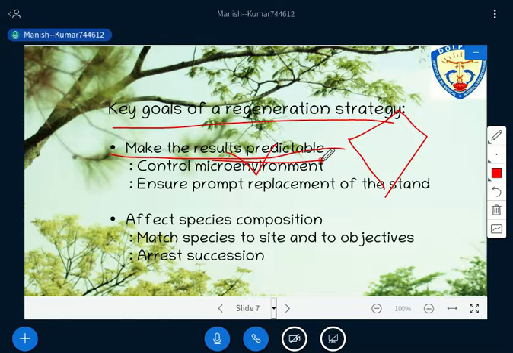Is it okay? So this is the first thing that you are able to achieve through a regeneration strategy.